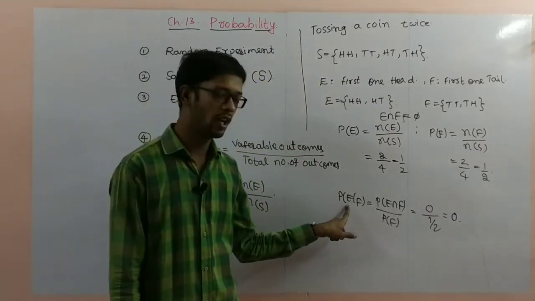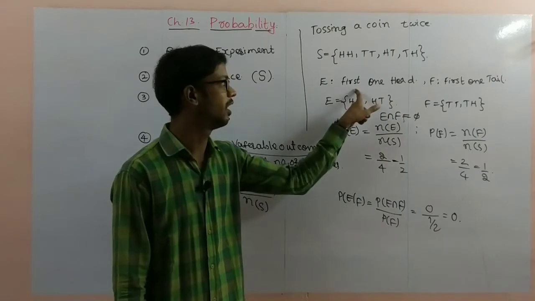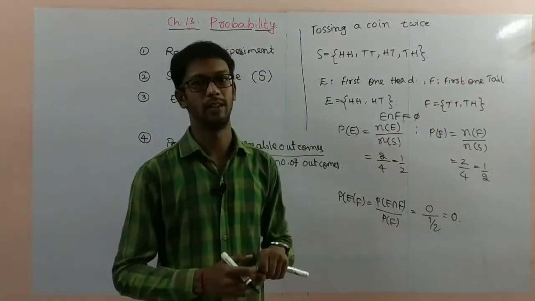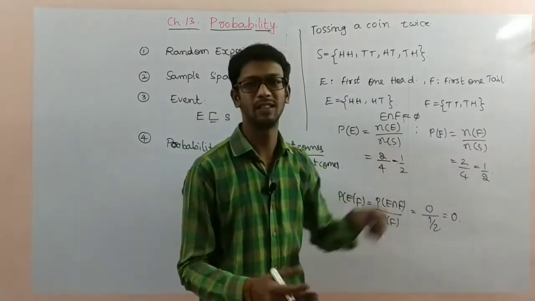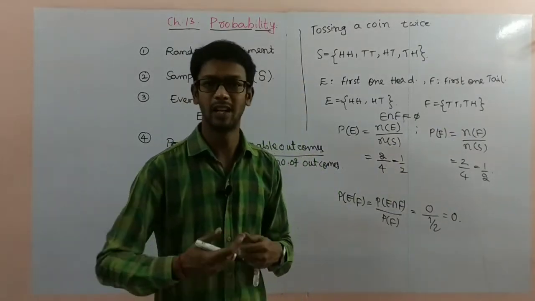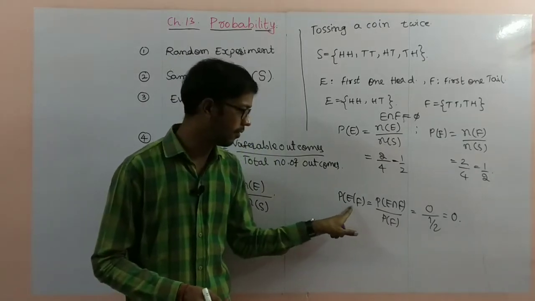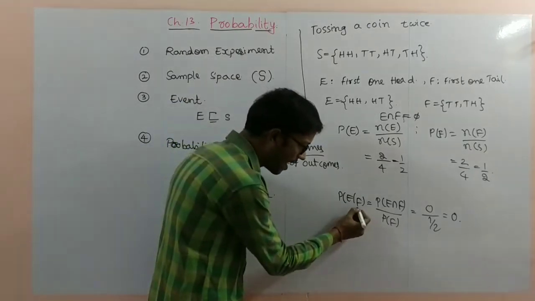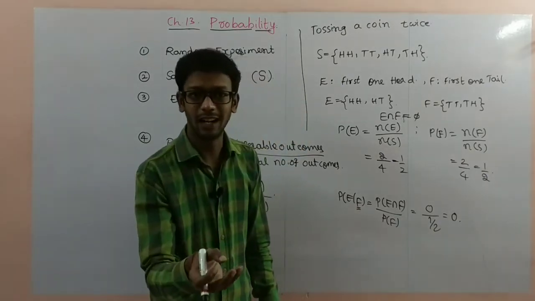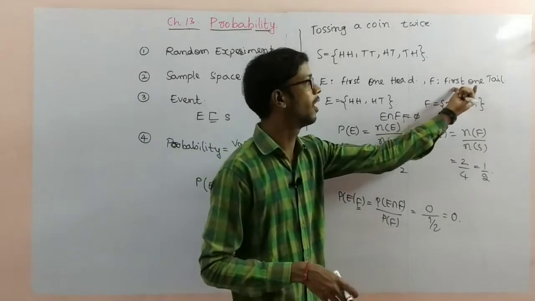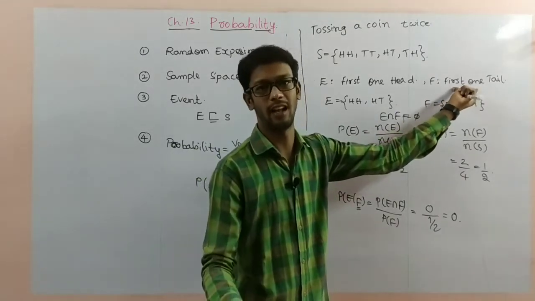So for the probability of event E, first one is head, given that first one tail has already completed, how will you get the head the first time? There is no possibility. P of E by F means F already exists, and in that case we ask the probability of E. F is first one tail.